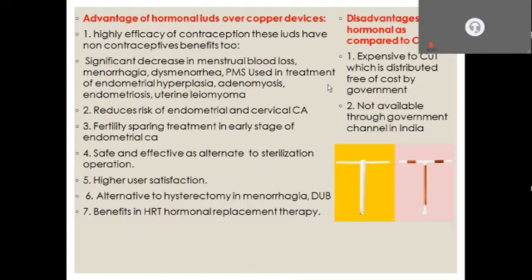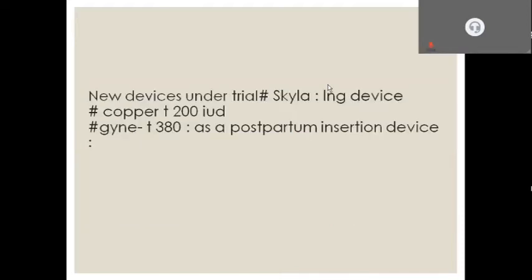The disadvantages of the hormonal IUDs as compared to copper is that they are expensive, while copper T is distributed free of cost by the government, and hormonal IUDs are not available through government channels in India. New devices under trial are Skyla, which is an LNG device, and Copper T200 IUD and Gyne T380 as postpartum insertion devices. Gynefix is also one of the newer IUDs, which is a frameless IUD made of 6 copper beads.